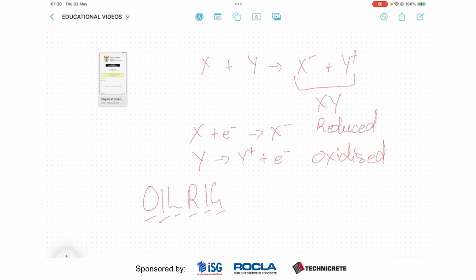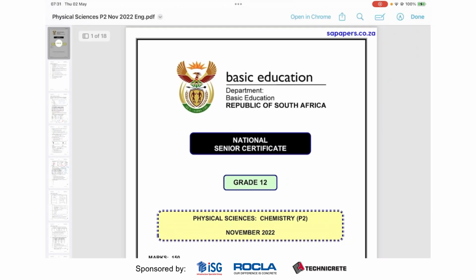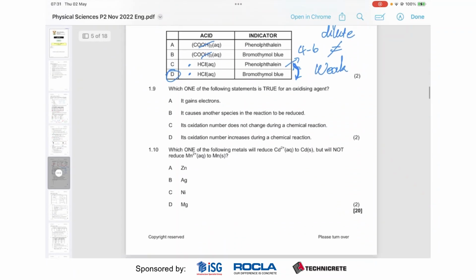So if X is being reduced, that means Y is the reducing agent, because Y is having the effect on X to make it reduced. And if Y is being oxidized, that means X is the oxidizing agent, because X is having the effect on Y to make it oxidized. Okay, so this is just some useful information to help us answer this question.